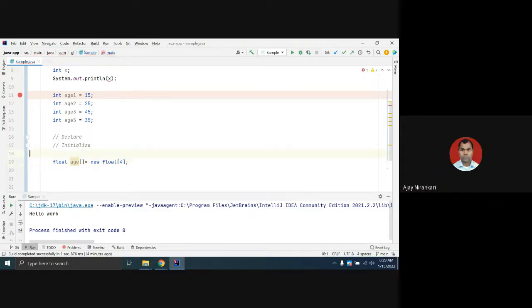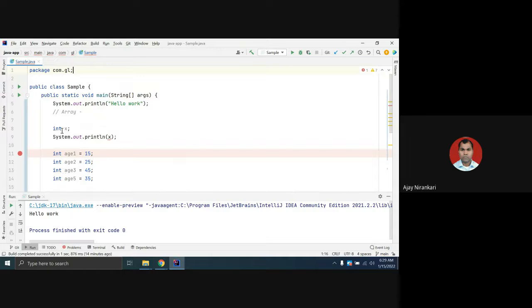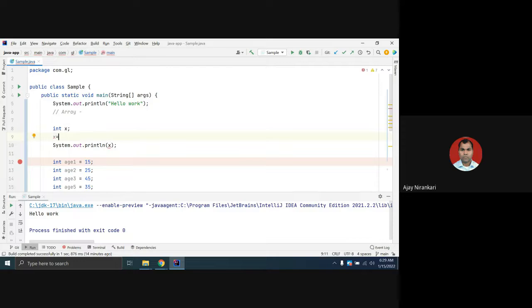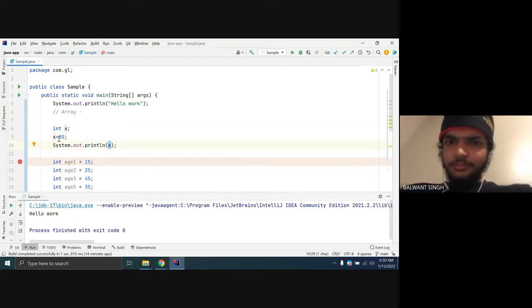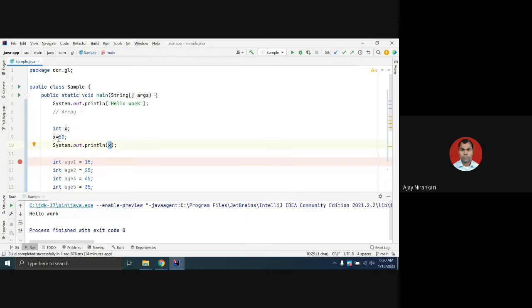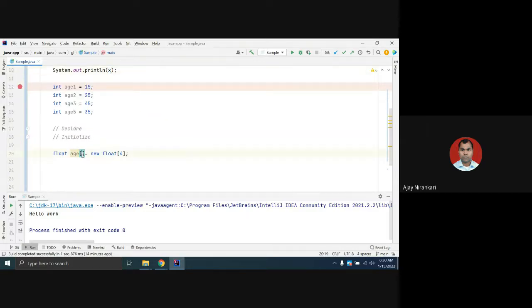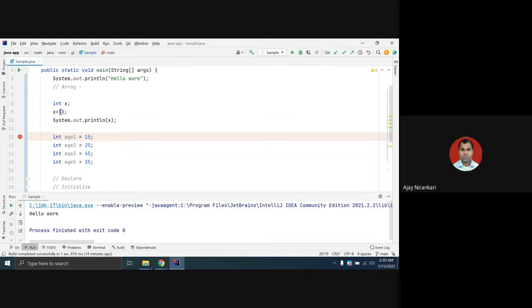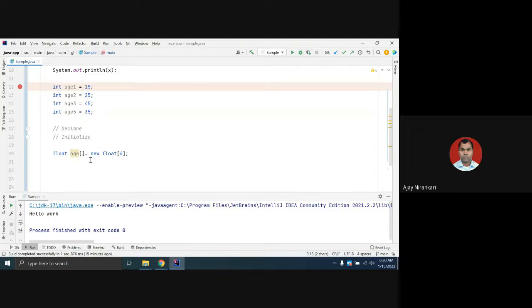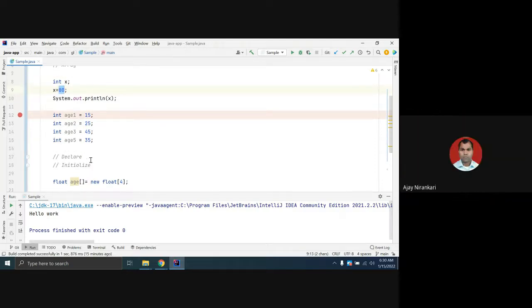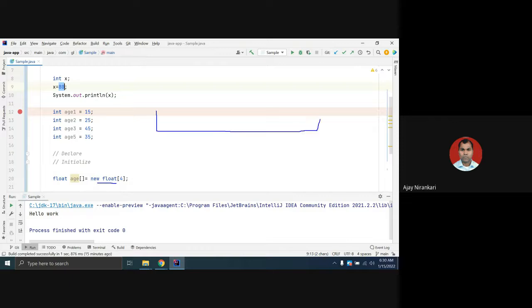Similarly, like in this variable, you can first declare and then initialize. Initialize means x equal to some value. This is the initializer. Now your compiler is happy. The compiler knows x is now 8. Similarly, for an array, you declare it, but you cannot use it until you assign some value. So how can we initialize values? Whenever you are declaring an array of 4 values,